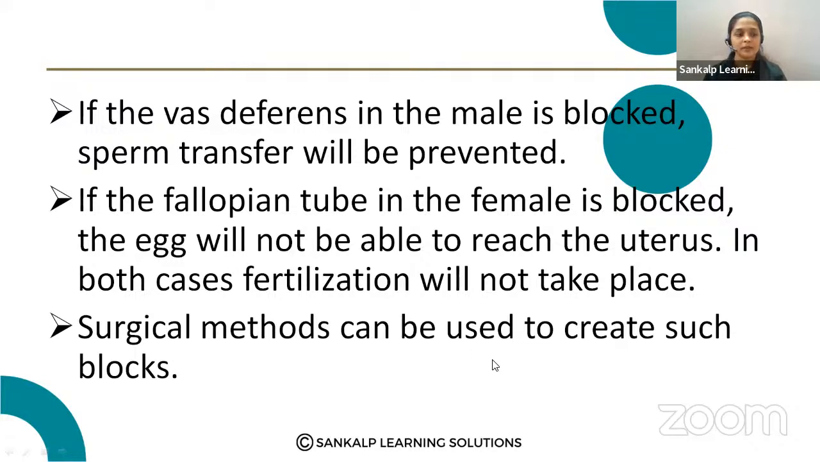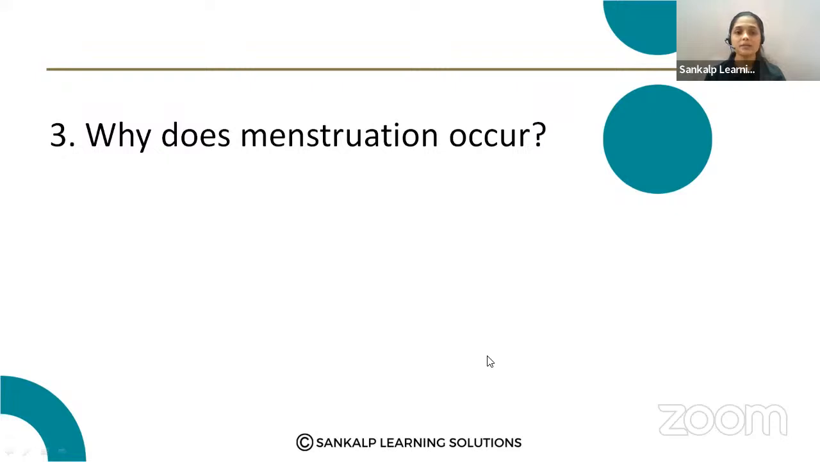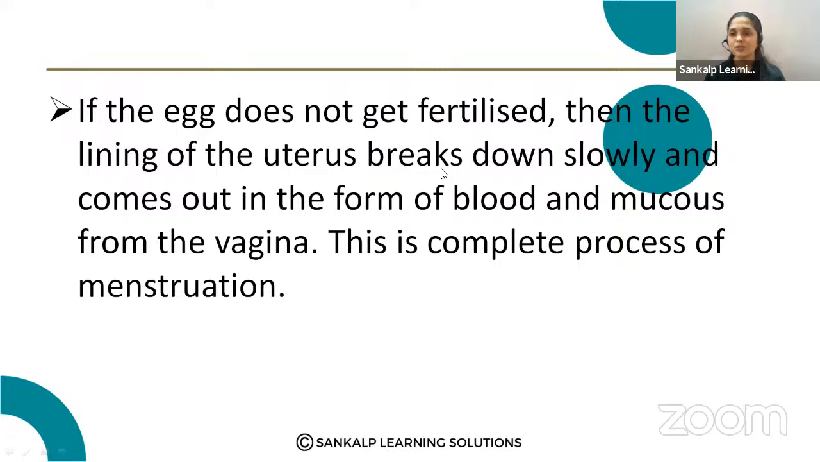Okay. Next question. Why does menstruation occur? This will be asked as a 2 mark question. So why does the menstruation cycle occur? In the female reproductive system, if the egg is not fertilized, the egg is released by the structure called the ovary, right?